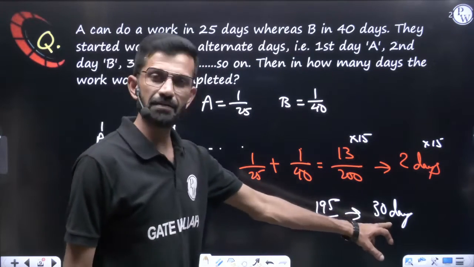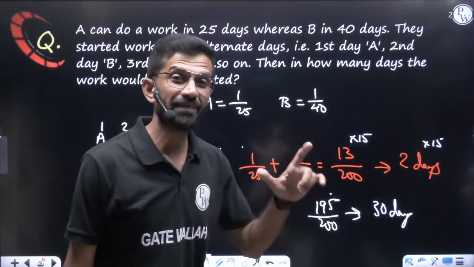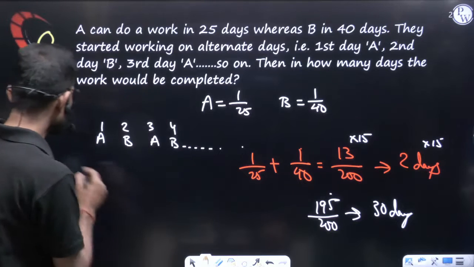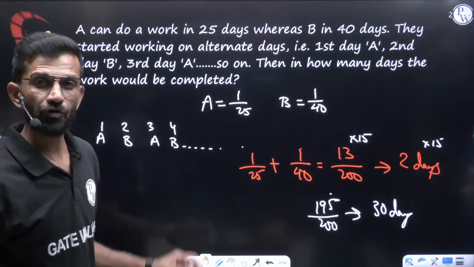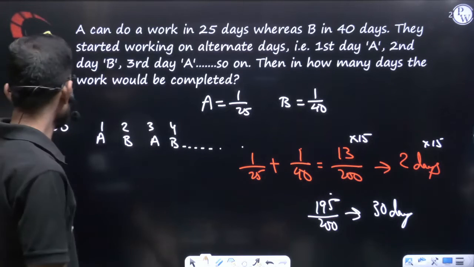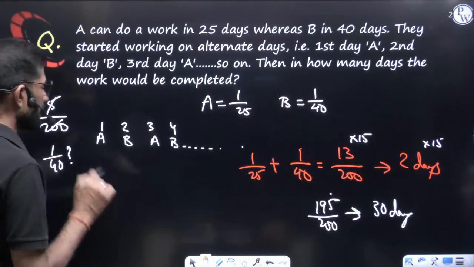Now 30 days are completed. Do you think the work is completed? No. Out of 200 parts, only 195 parts are done. So out of 200 parts, how much is still pending? Still 5 parts are pending. 5 by 200 of the work is pending. You can cancel and say 1 by 40 of the work still remains pending, and 30 days